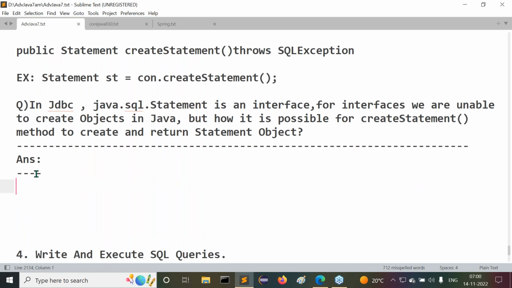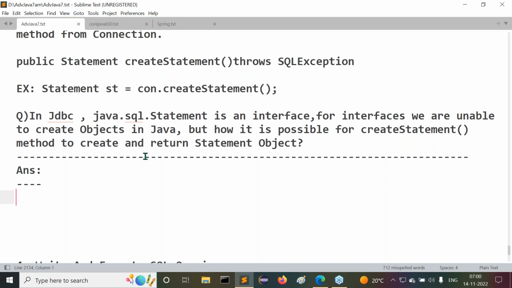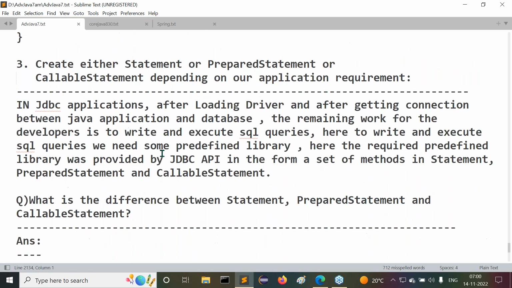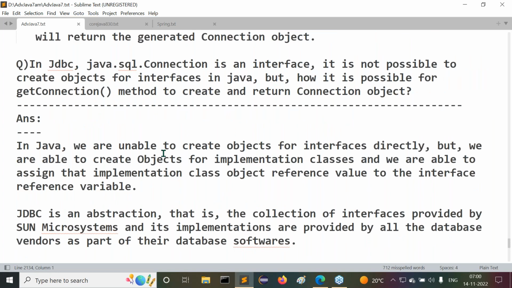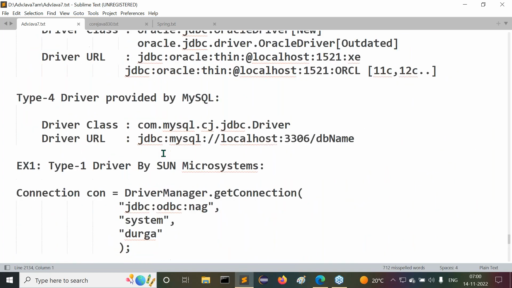Good morning, guys. Check what we completed in the last session. If we observe this point here, we are discussing the steps to prepare the first JDBC application.